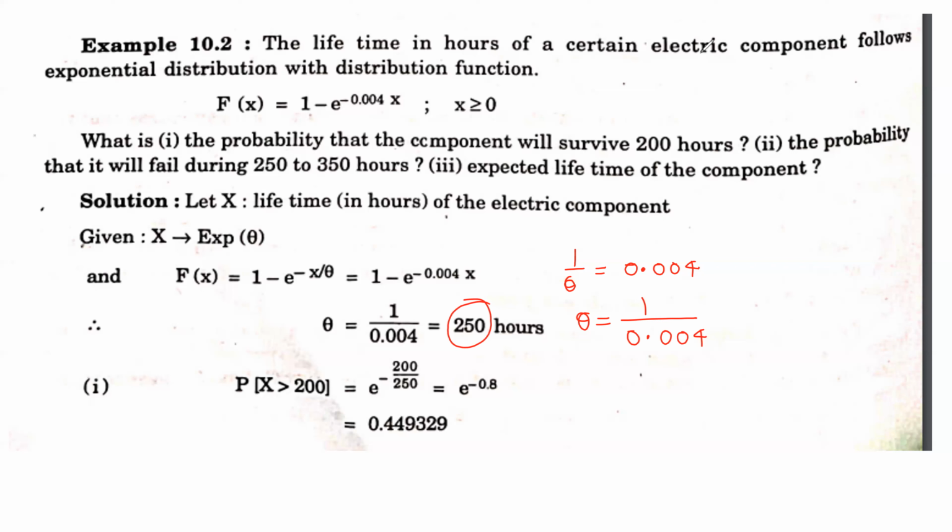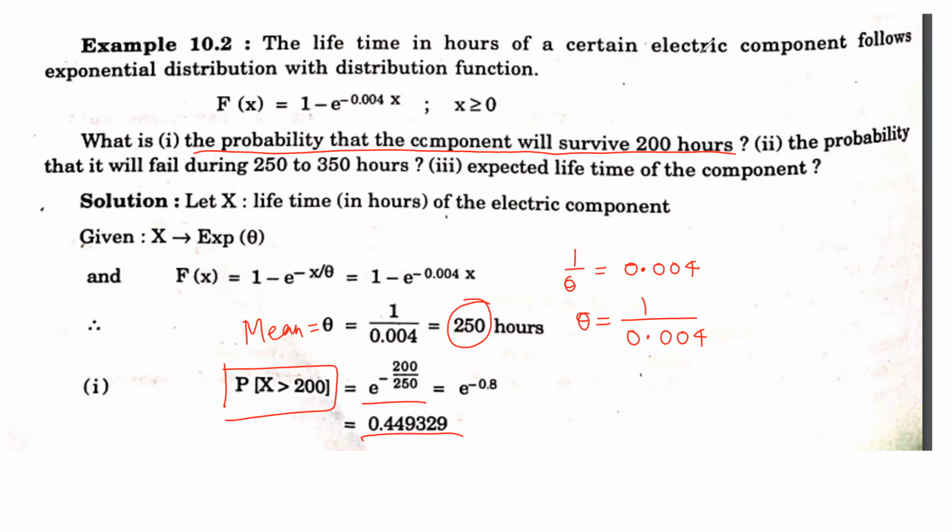Theta is nothing but the mean, so this is your average. Once you get the value of theta, everything becomes very easy. We have to find the probability for x greater than 200, because the component will survive 200 hours. For x greater than 200, the value is e raised to minus 200 by 250, which is e raised to minus 0.8, and that value is 0.449329.